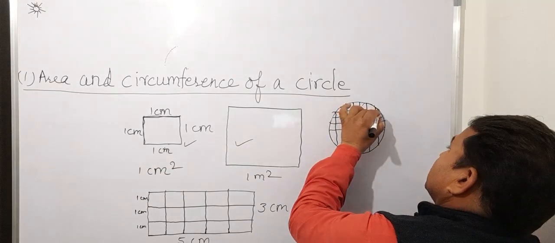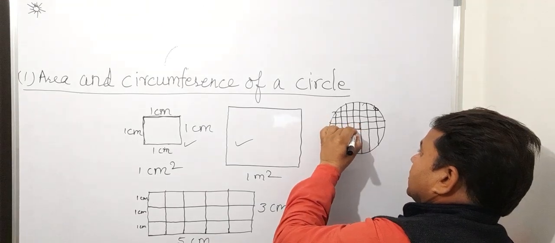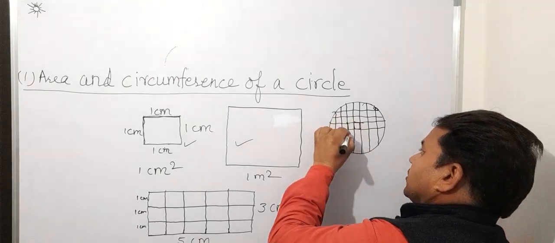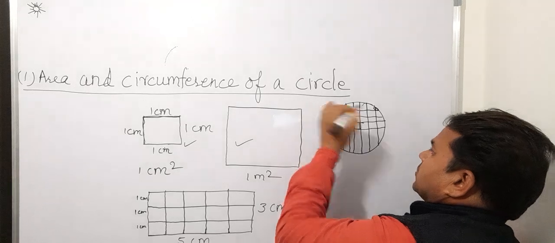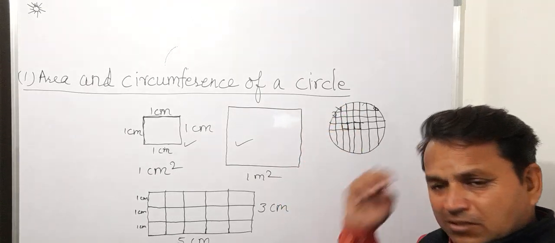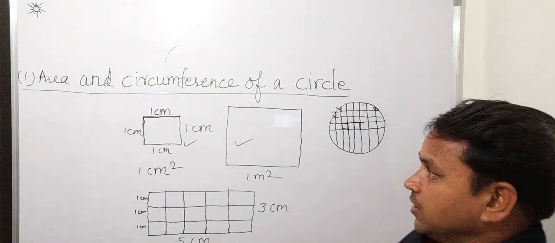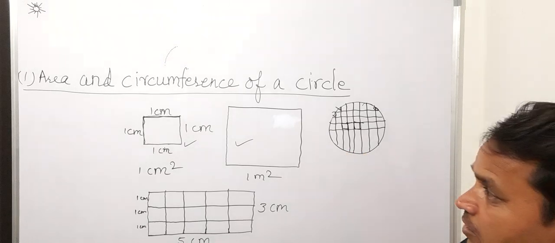Suppose this is a portion, how much it is we cannot know. Of course we can say this is 1 centimeter square, this is 1 centimeter square, but what about this one? These are not whole centimeter squares. So in case of a circle, it is very difficult.